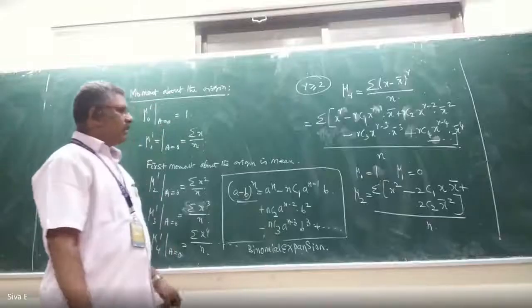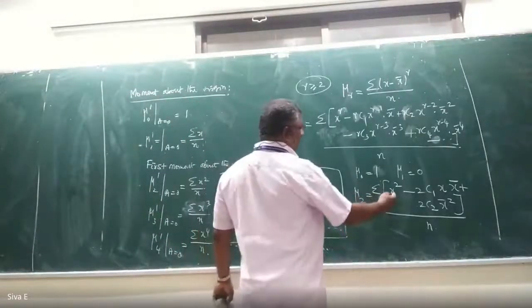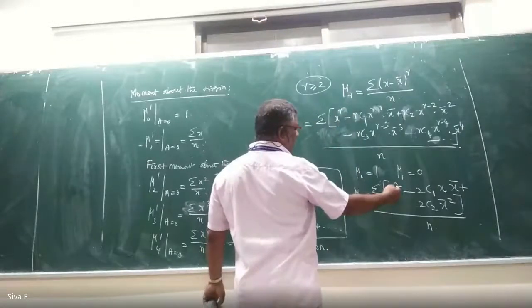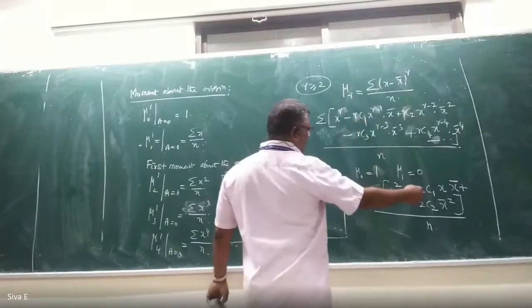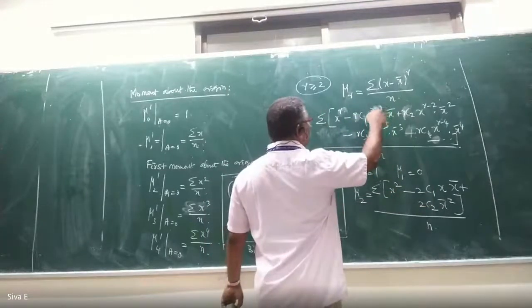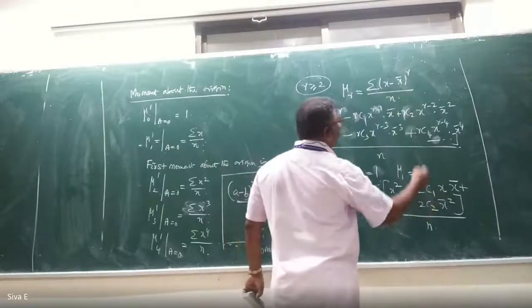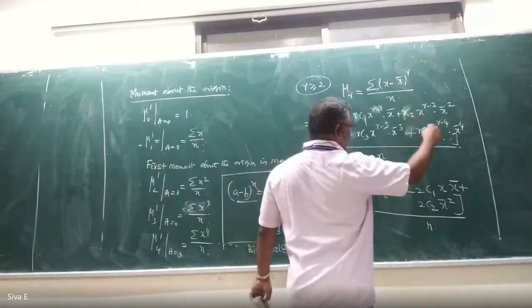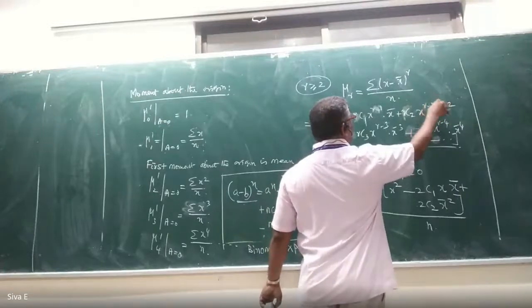So can you read it again? Mu 2 equal to summation of x square. First you have to substitute r equal to 2 here. So x square minus 2C1 x power 2 minus 1 x bar plus 2C2 x power 2 minus 2, what happened? 0.